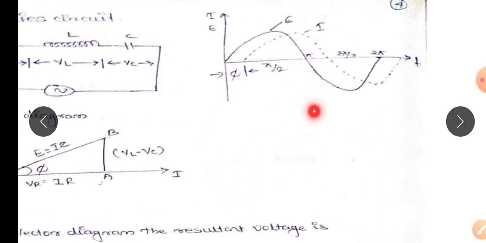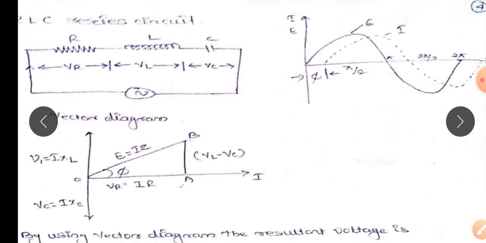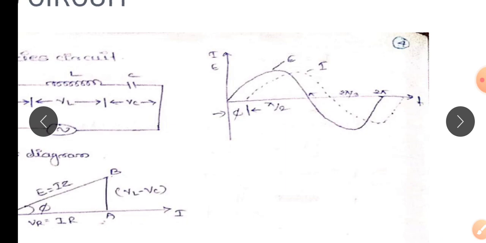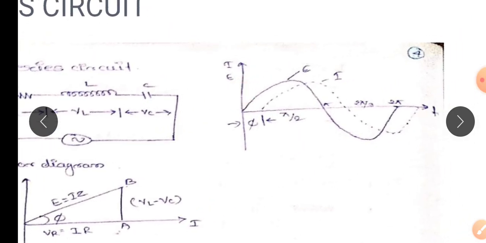You can see the phasor diagram here. We have considered a lagging power factor because we have considered XL as the greater value. If XL is the greater value, then there is a lagging power factor. The dark line is the voltage and the dotted line is the current, so the current lags behind the voltage by angle phi, and the phi angle you know how to calculate.